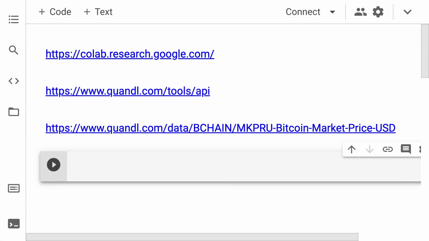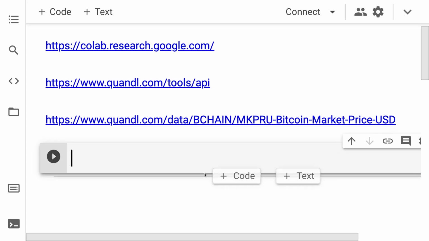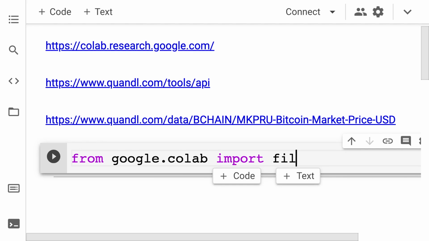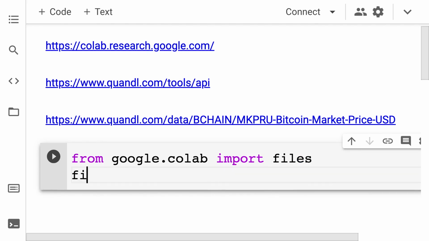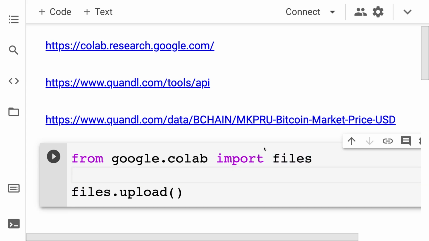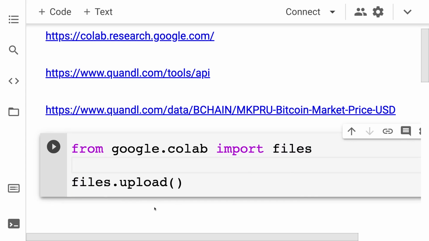Okay, next up, now let's actually take this CSV file and bring it into our Colab here. So how do I take a CSV file and bring it into this Google Colab? Well, I'm going to create a new code cell, and first I'm going to import from google.colab the files module that I'm going to call files.upload. This is going to prompt me to upload a file to the Colab. So anyone who runs the Colab will know that that's what they have to do.